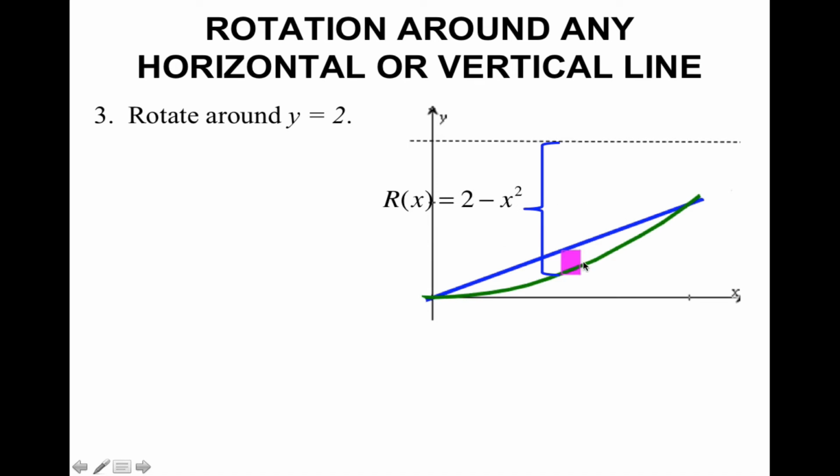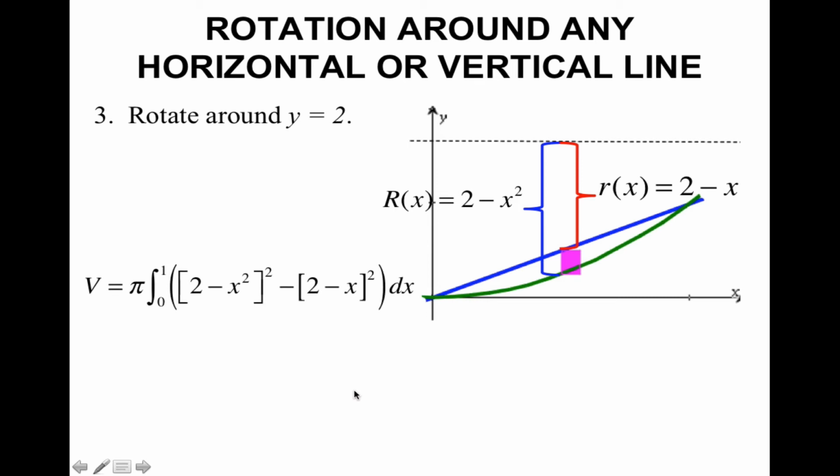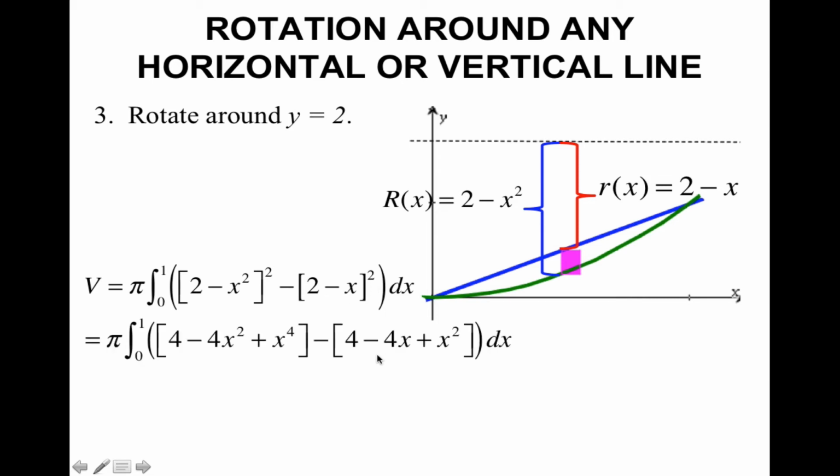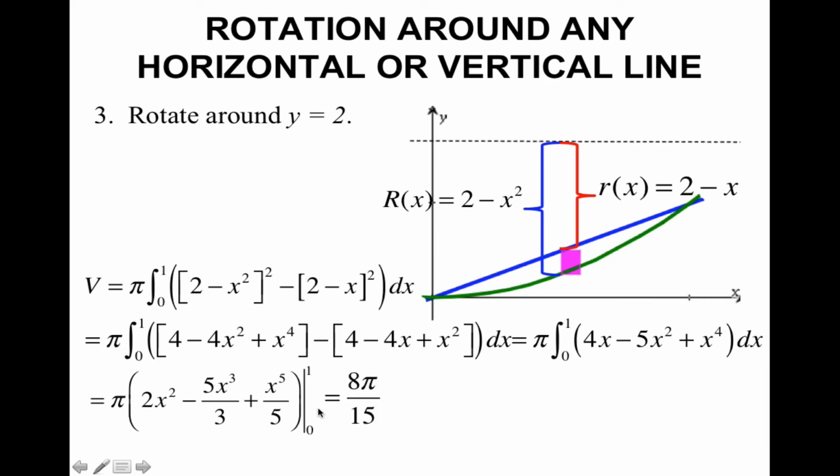Now when I go ahead and do the inner radius, the curve that's closest to y equals 2 is y equals x. So my inner radius is going to be top curve minus bottom curve. So in this case, 2 minus x. Now I can go ahead and set up the integral. And so I have the pi times the integral from 0 to 1. And this is my outer curve squared minus my inner curve squared. I go ahead and expand, simplify, integrate, and evaluate to get 8 pi over 15.